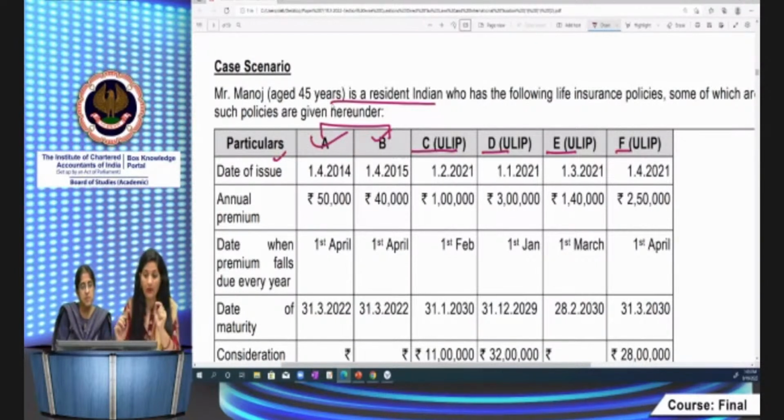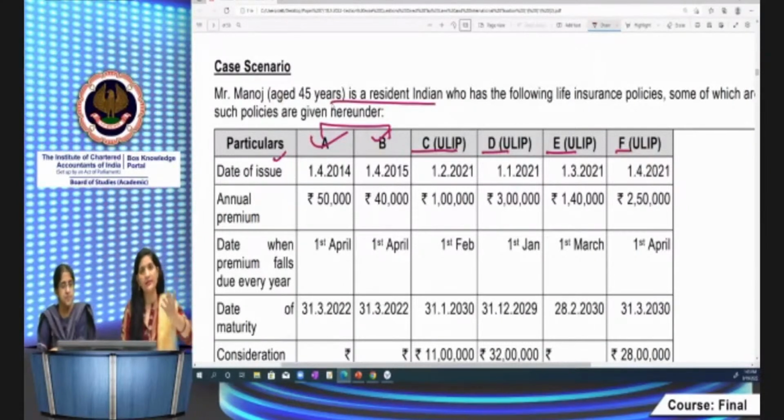So very minutely check the dates, because sometimes, if it is a ULIP, it will be taxable. You have to see the date when the policy is being issued. Yeah, date is very relevant for you, because the new provisions are applicable only in respect of ULIPs issued on or after 1/2/2021. So all these comparisons which you have to make are in respect of those ULIPs only, not the ULIPs issued prior to this.